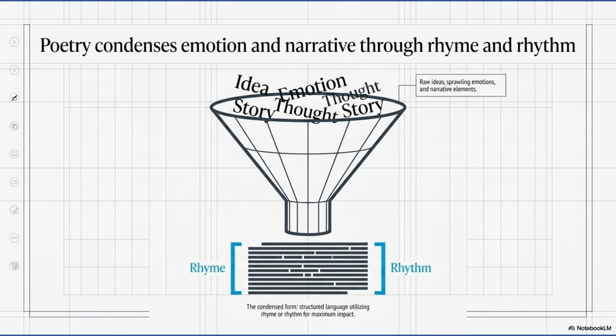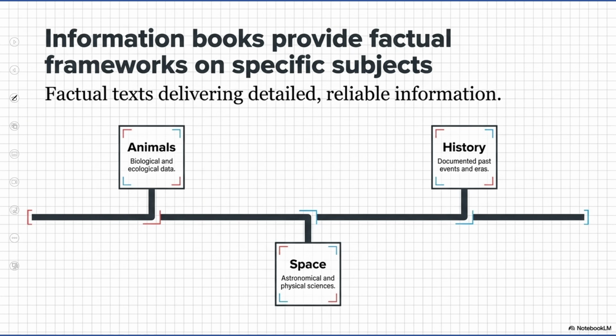Now, what is the most important thing about poetry? Poetry should have rhyme and rhythm in it because it tells emotions in a very condensed way. So rhyme and rhythm is the most important part of poetry.